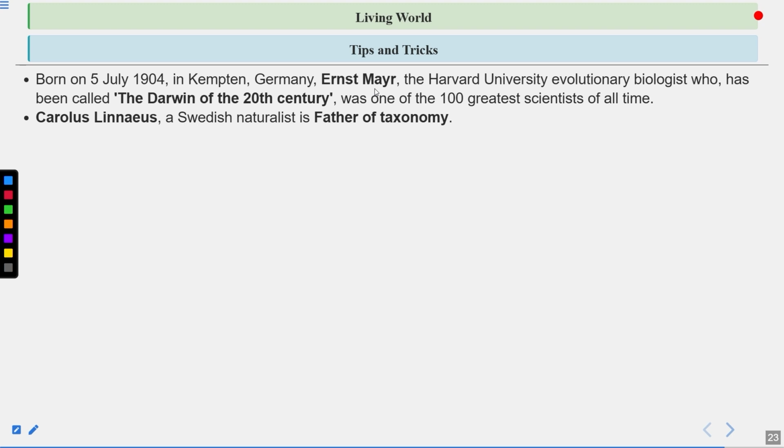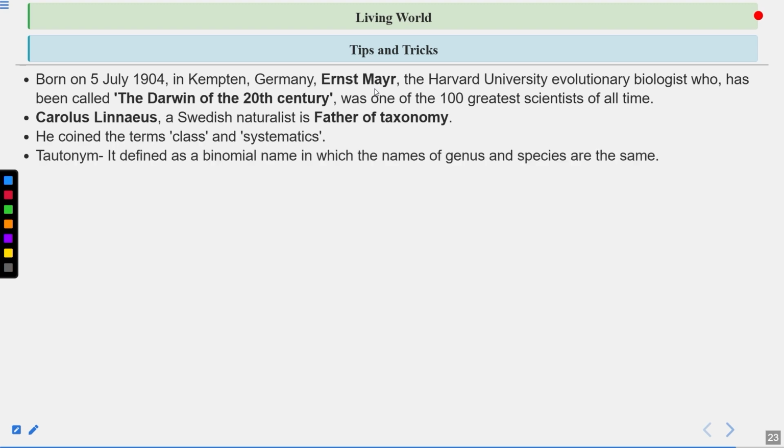Then Carolus Linnaeus, a Swedish naturalist, is the father of taxonomy. He also gave the binomial nomenclature. Now he coined the terms class and systematics. A tautonym, what is a tautonym? It is defined as a binomial name in which the name of the genus and species are the same.